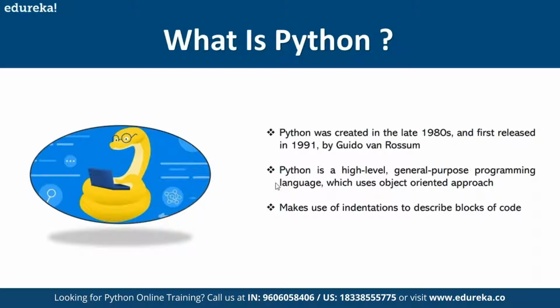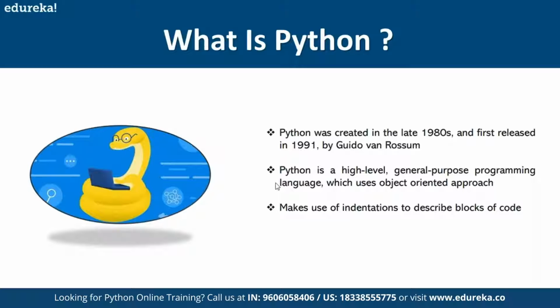And it uses two types of approaches for programming. One is procedural programming, which is what you do in C, where you break up your program into different functions and write the code. Whereas object-oriented programming is more about identifying the data, tying your functions to it, then starting the interaction between objects, all that kind of thing. That's what comes under the object-oriented approach. Python uses both object-oriented as well as procedural programming. You can use any style which you like. There's no hard and fast rule. In Java, you have to use only object-oriented, but Python doesn't put any rules. You can always use whichever programming paradigm you like.